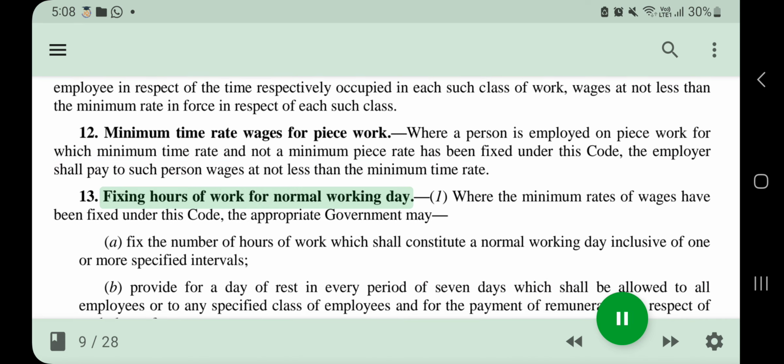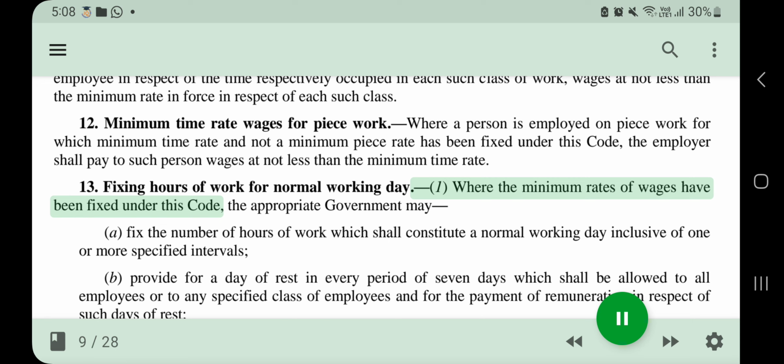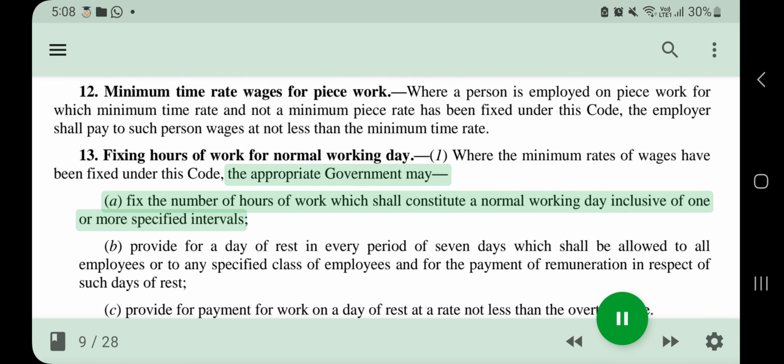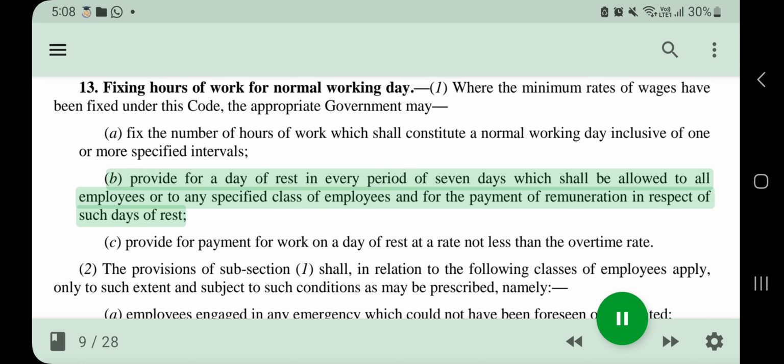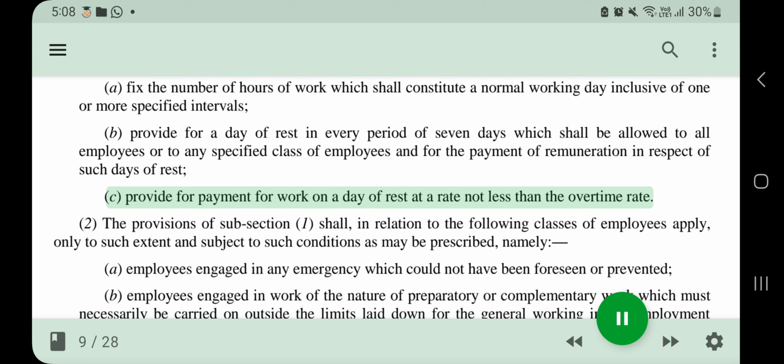13. Fixing hours of work for normal working day. 1. Where the minimum rates of wages have been fixed under this code, the appropriate government may fix the number of hours of work which shall constitute a normal working day inclusive of one or more specified intervals. B. Provide for a day of rest in every period of 7 days which shall be allowed to all employees or to any specified class of employees and for the payment of remuneration in respect of such days of rest. C. Provide for payment for work on a day of rest at a rate not less than the overtime rate.